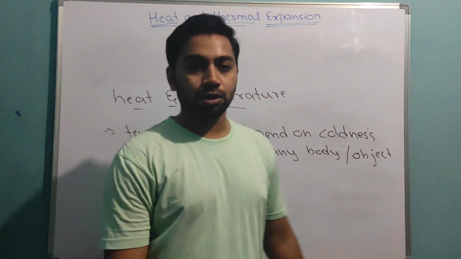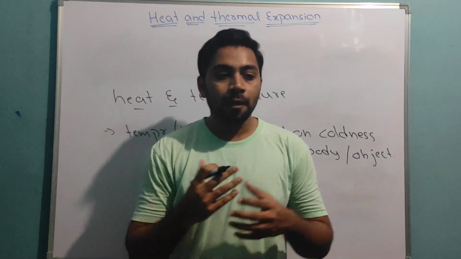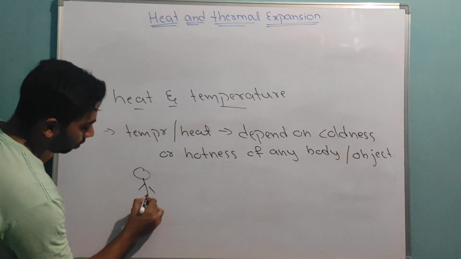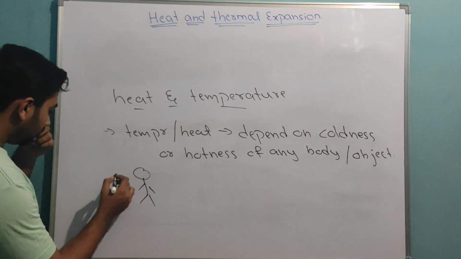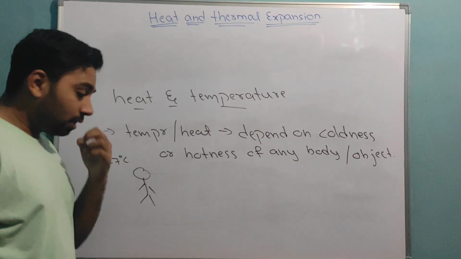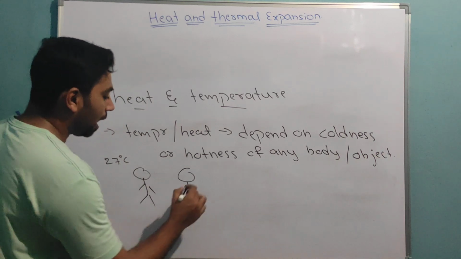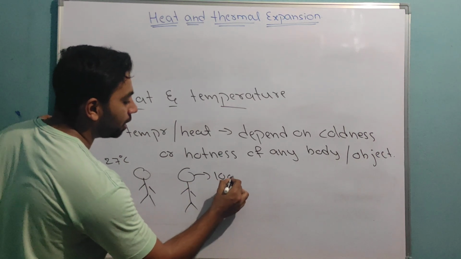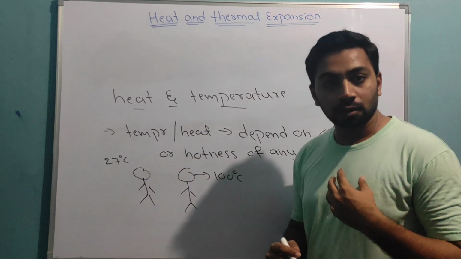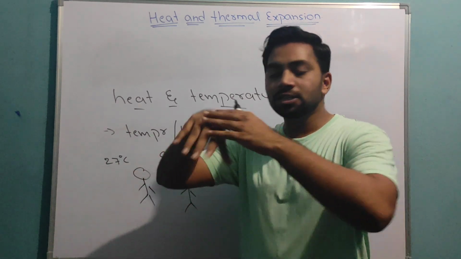Let me take one example. If I take my body, which has, let's say, a temperature of 27 degrees Celsius. Now, one more person who has a fever has a temperature of, let's say, 100 degrees Celsius. How will I get to know that he has a fever? My body is in normal condition.